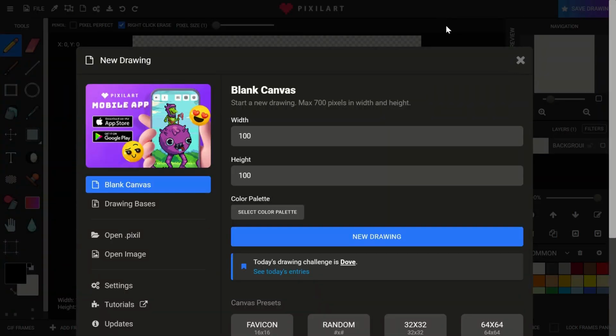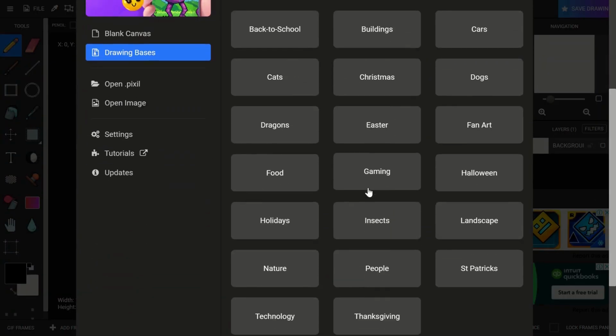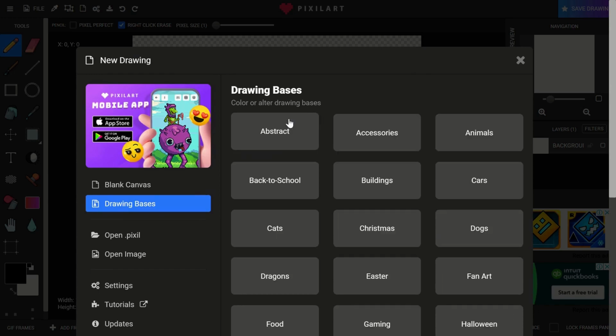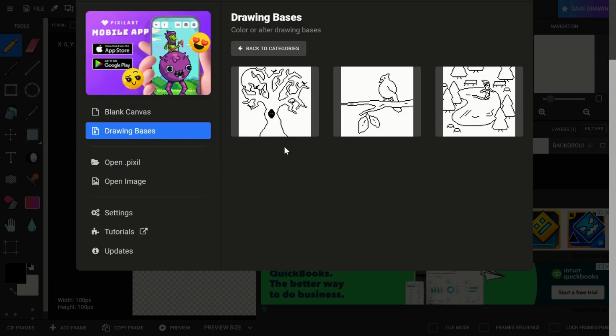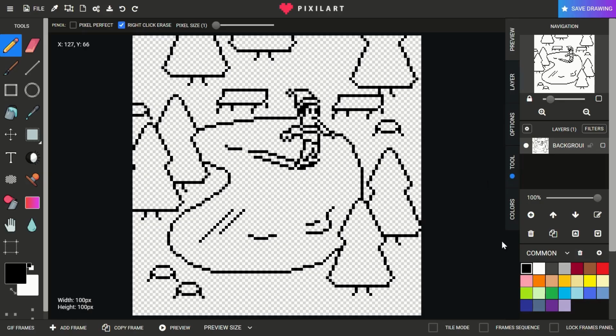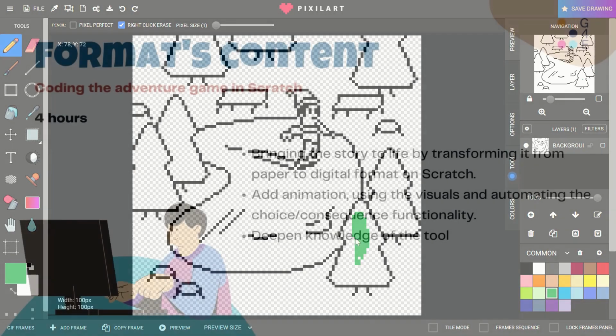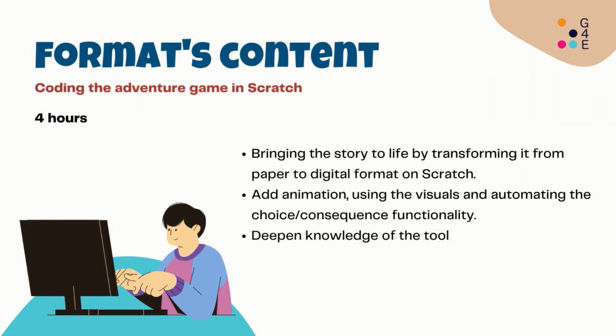Or again, use another online tool called Pixel Art for a more retro design. They will be able to create something from scratch or use already existing free templates. In the third section, you will help the kids bring their story to life by transforming it from paper to digital format as an online video game on Scratch, with movements, animation, different backgrounds, and automatization of the consequences based on the choice of the player.